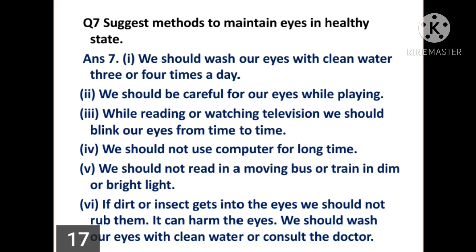We should not use the computer for a long time. We should not read in a moving bus or train, or in dim or bright light. If dirt or an insect gets into the eyes, we should not rub them. It can harm the eyes. We should wash our eyes with clean water or consult the doctor. So these are the suggestions to maintain eyes in health.